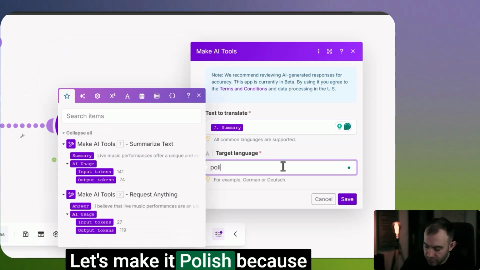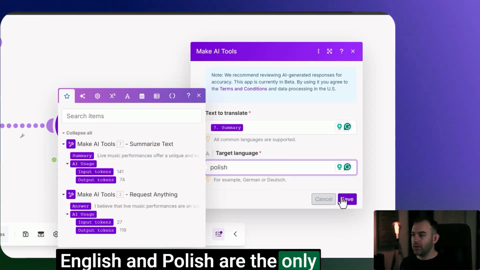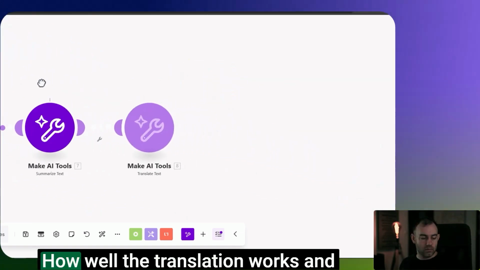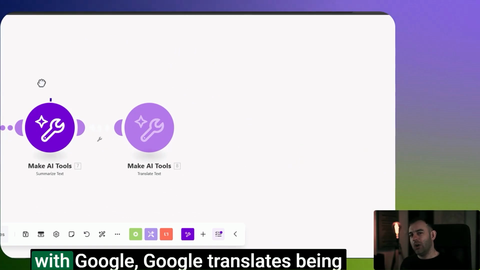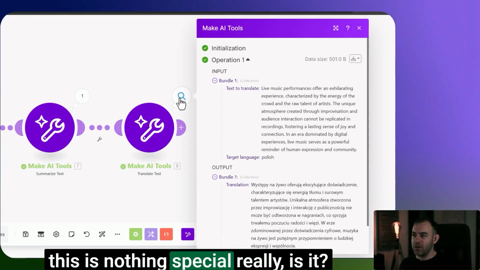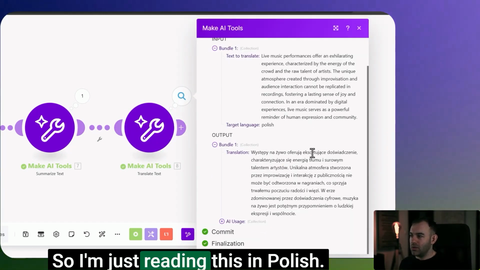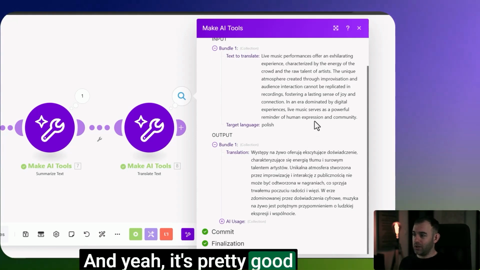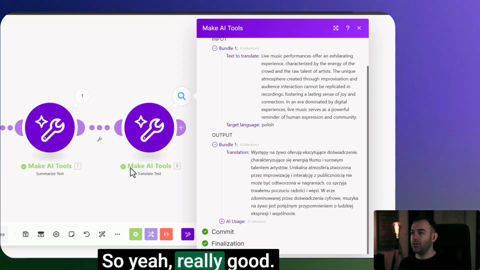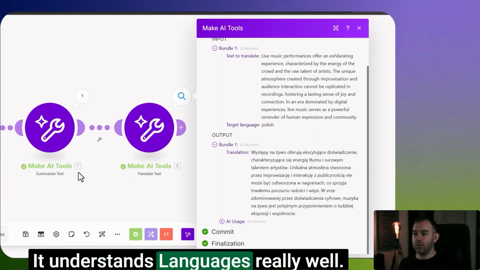Let's make it Polish, because English and Polish are the only two languages that I understand. So let's try how well the translation works. And with Google Translate being here for years and all of the LLMs, this is nothing special really, is it? I'm just reading this in Polish, and yeah, it's pretty good. This is the translation I would do. So yeah, really good. It understands languages really well.